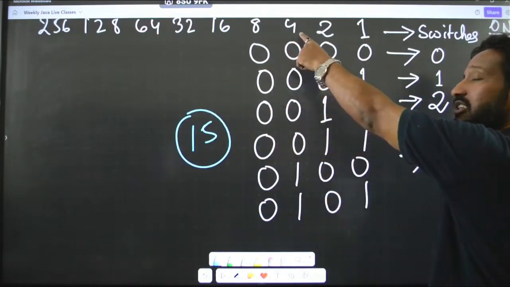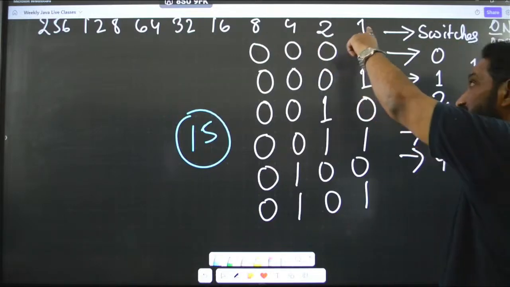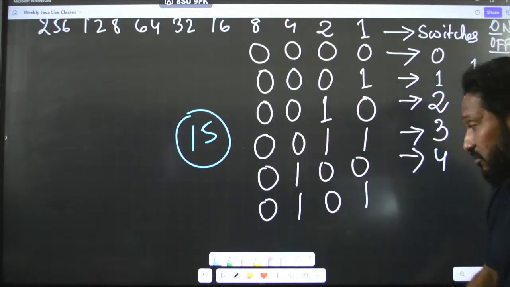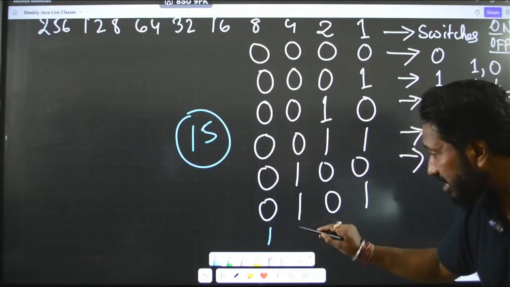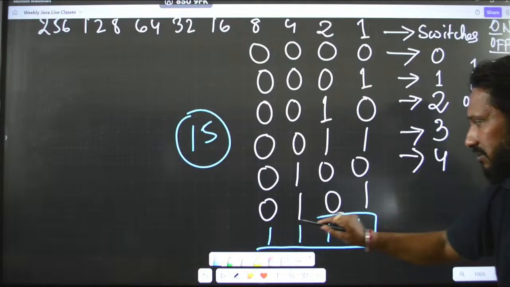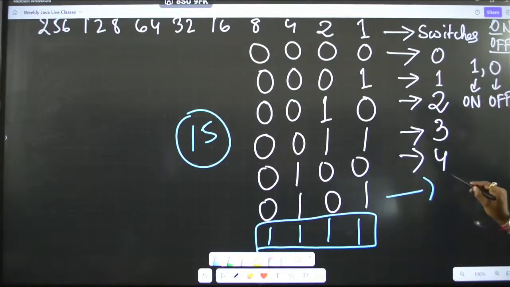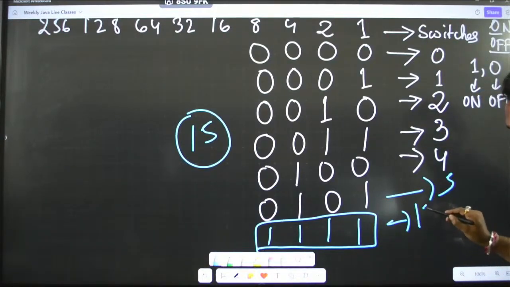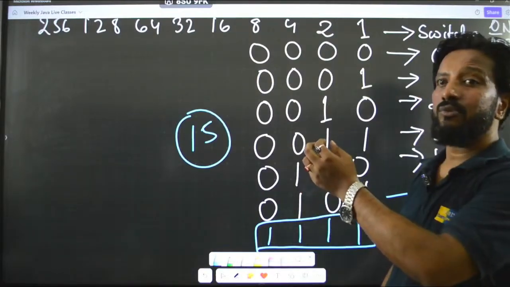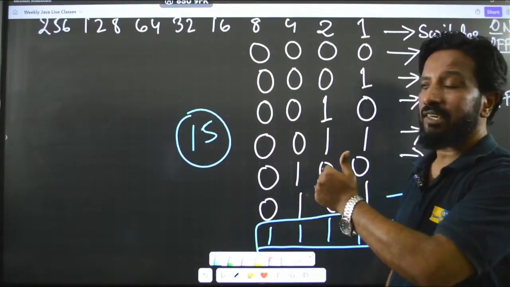So, 8 plus 4 is 12, 12 plus 2 is 14, 14 plus 1 is 15. So, if all the numbers are utilized, in that case obviously you can write 1 1 1 1. This is the binary equivalent of 15. Clear? This is how guys we actually use our binary. Hope it is clear guys.